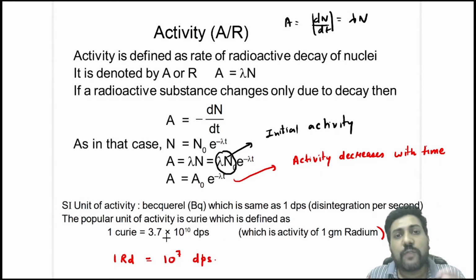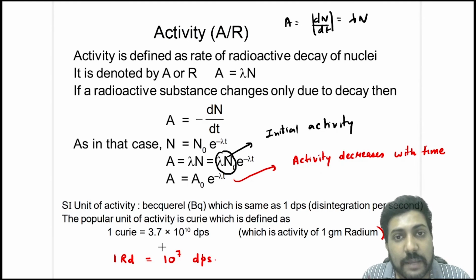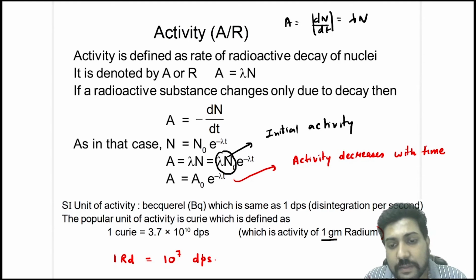Now, what is 1 curie? 1 curie is the activity of 1 gram of radium. Okay, this mass is important because as the number of nuclei decreases, the activity also decreases. Why? Because activity is directly proportional to the number of nuclei. So if it is said that it is the activity of 1 gram of radium, that means the mass is fixed, 1 gram. The mass cannot be less or more.